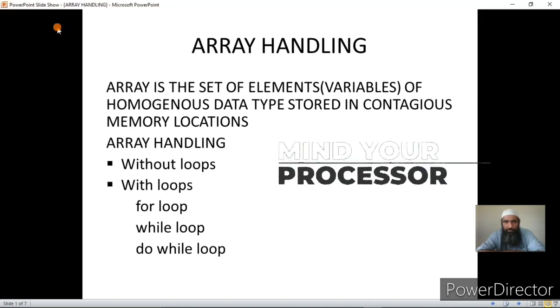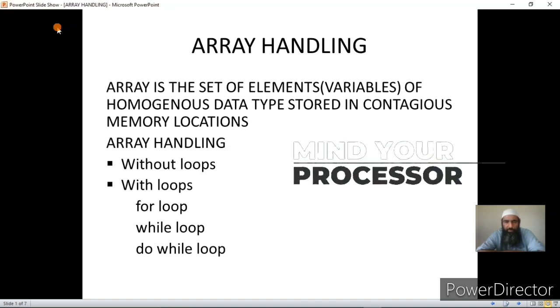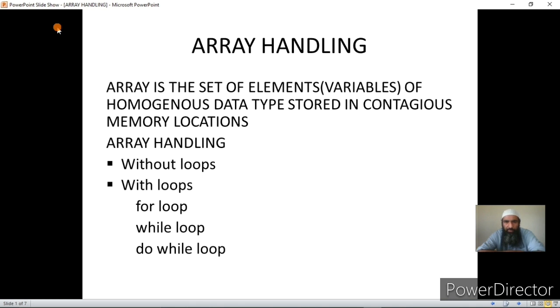Hello students, today we will be discussing array handling. I have already defined array as a set of elements or variables of homogeneous data type stored in contiguous memory locations. Homogeneous means the elements are of same data type. I will show you the memory representation of arrays after this slide and it will be clear what is meant by contiguous memory locations.